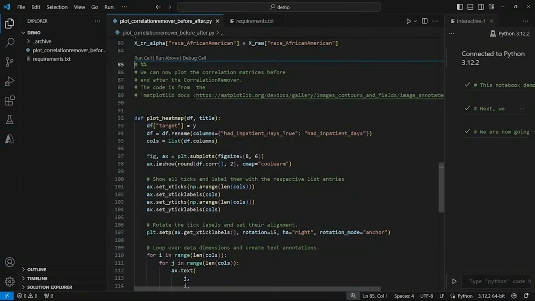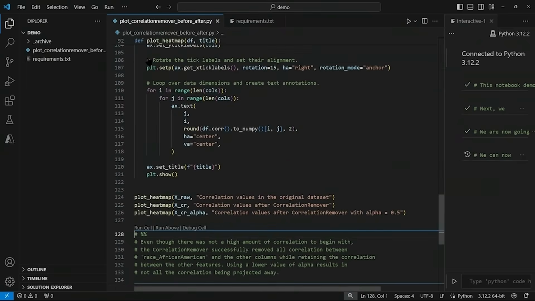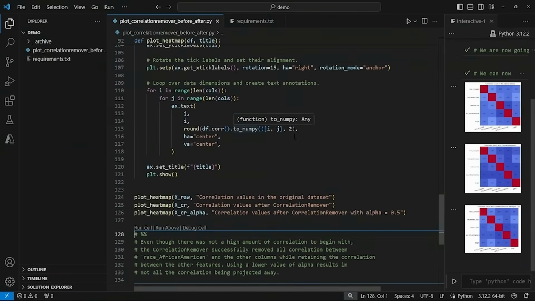This code is creating a heat map for before correlation remover was applied, after it was applied, and then after it was applied with the alpha parameter set to 0.5. Okay, so let's run this cell. All right, so we have three heat maps.